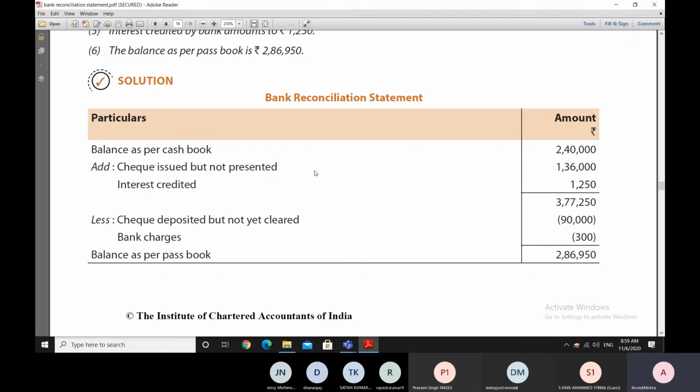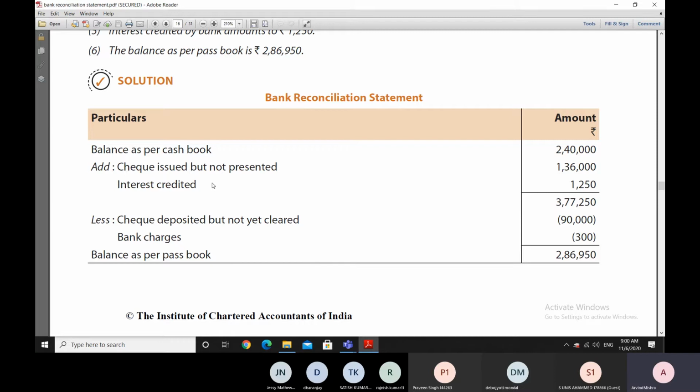Since this is a check which is issued, it has reduced the balance of the cash book, but we are moving towards the passbook where the balance is not reduced. So we'll be adding this check because the passbook balance is more due to this reason. Then we have to move towards the passbook. So we'll add this 1,36,000.